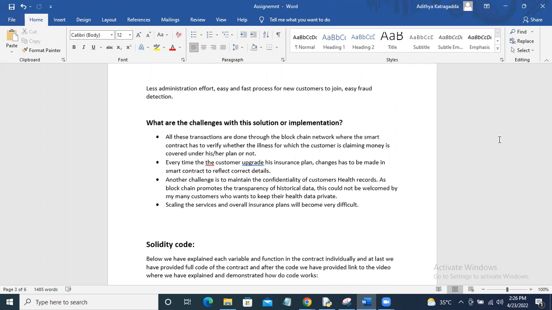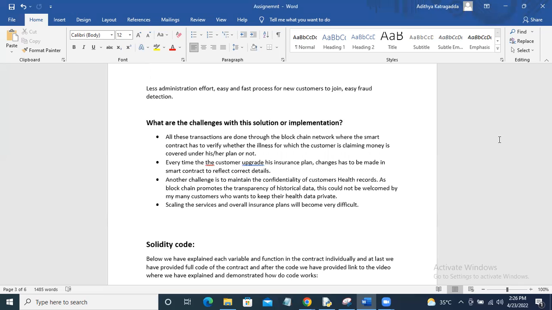What are the challenges we will face if we implement the blockchain solution? If we are verifying the illness details through the smart contract, or verifying the policy details, like how much premium is left for the customer to pay, and midway the person changes the policy or upgrades the plan, we'll have to make changes in the smart contract, which is a very difficult task.